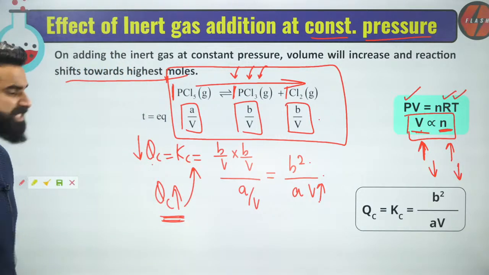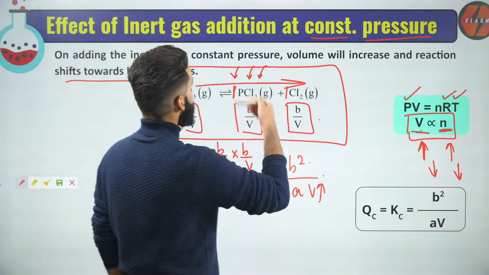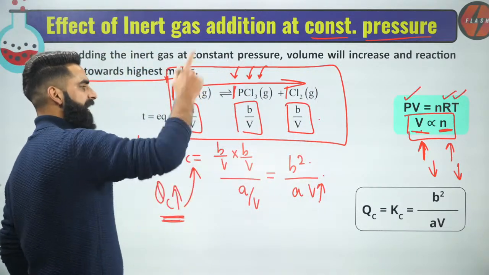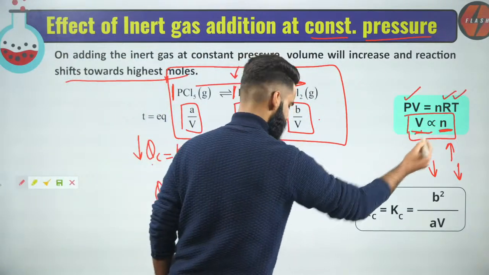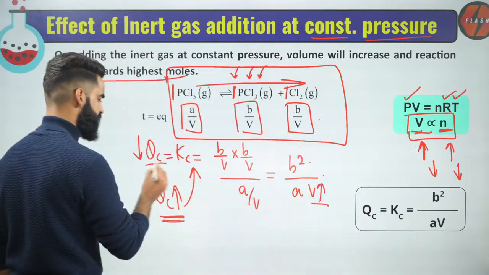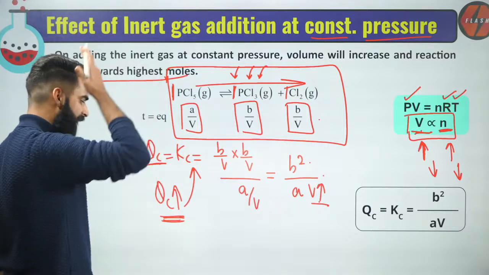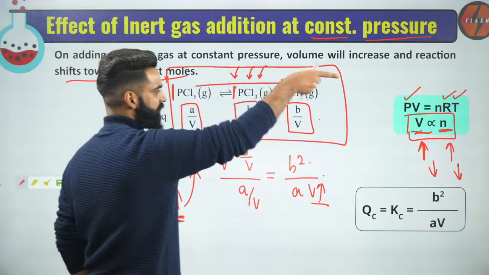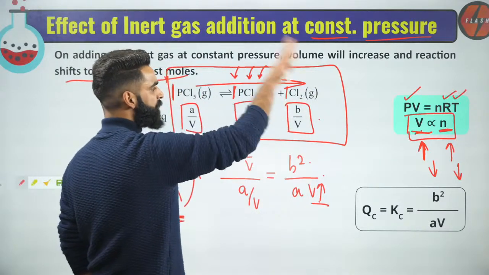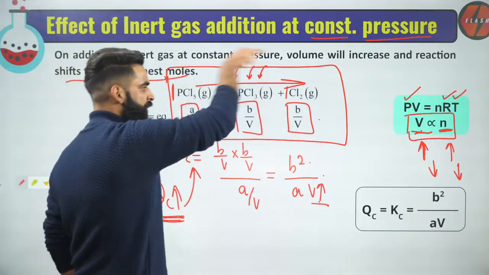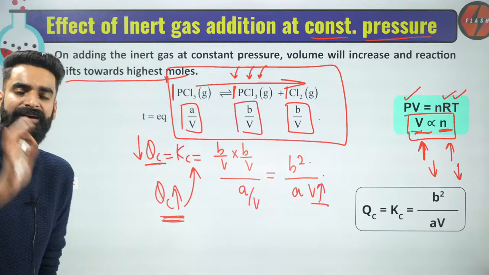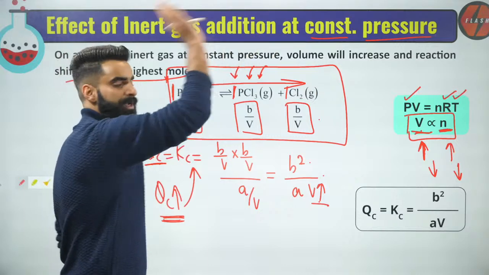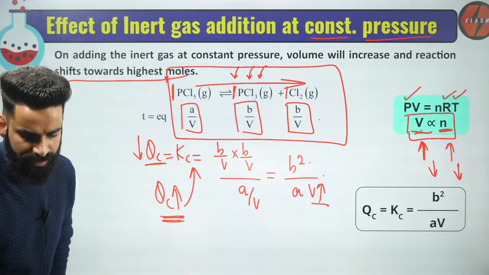Let's talk about that as well. This was the effect of inert gas addition at constant pressure, and we got to know that on adding the inert gas, the number of moles is increasing and volume is increasing. If volume is increasing, QC value is decreasing, but QC again wants to bring back its value. It will again increase its value. How can it increase its value? When the reaction moves forward, that means the reaction is moving towards more moles. So whenever inert gas is added at constant pressure, the reaction will always move towards more moles. Very, very simple.